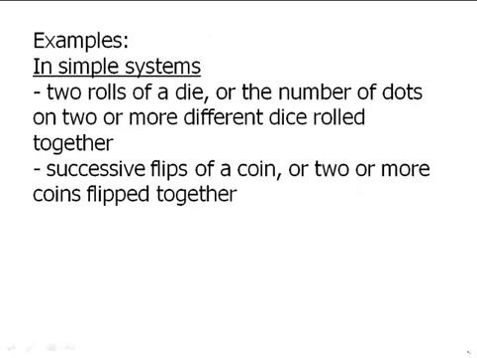So for example, in very simple systems, if we roll two dice, then the number of dots on one die is absolutely independent of the number of dots on the other die. Whatever happens on one die is going to have no influence whatsoever on what happens on the other die. Successive flips of a coin, or two or more coins flipped together. In other words, if I flip a nickel and then flip the nickel again, whatever happens on the first flip is going to have absolutely no effect on the second flip.